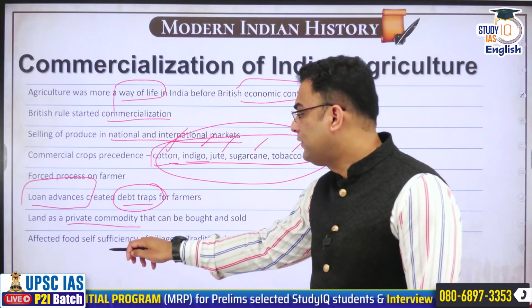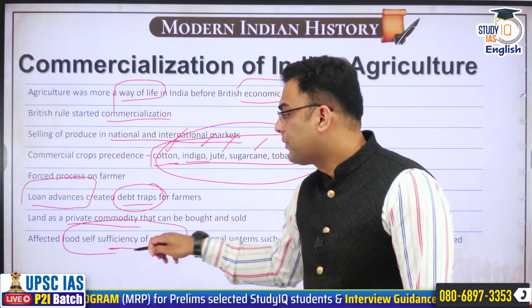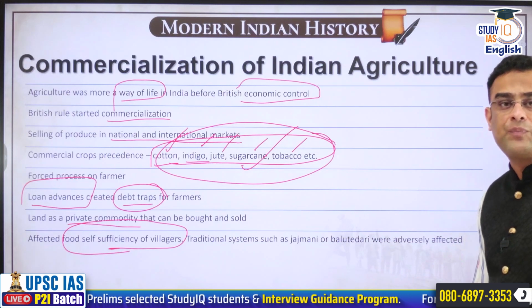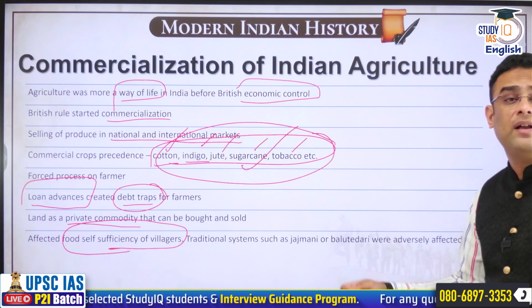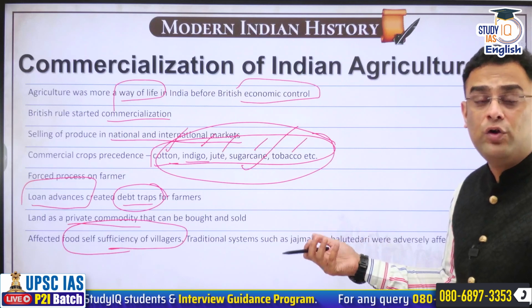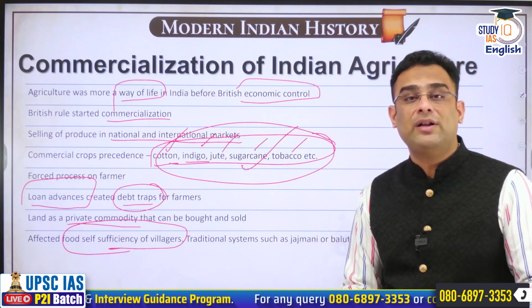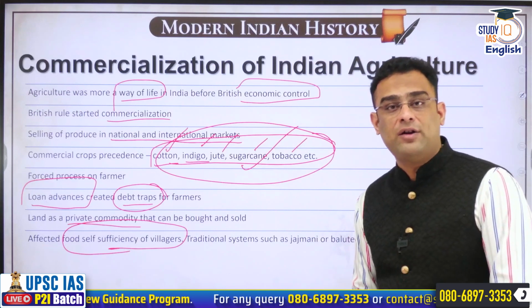It affected the food sufficiency of villages. Naturally, when villages were dedicated to cultivation of such crops, they would not have sufficient food production for themselves. This affected the subsistence-based model of the Indian rural economy.